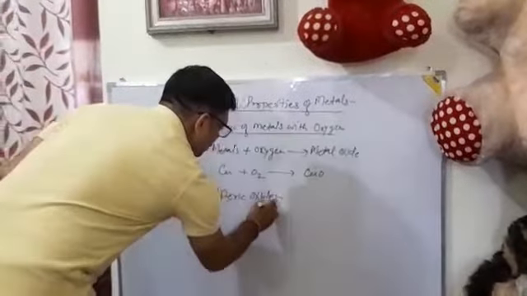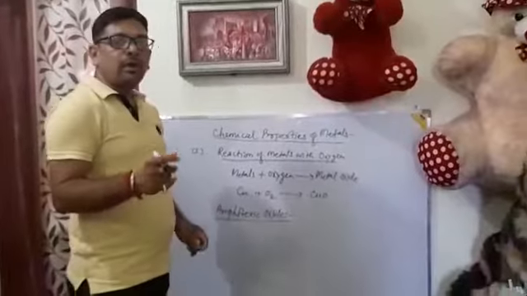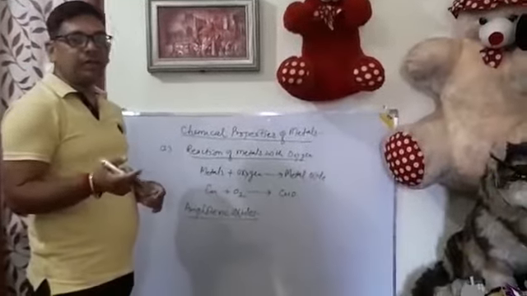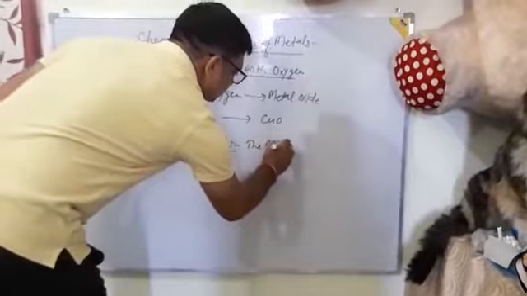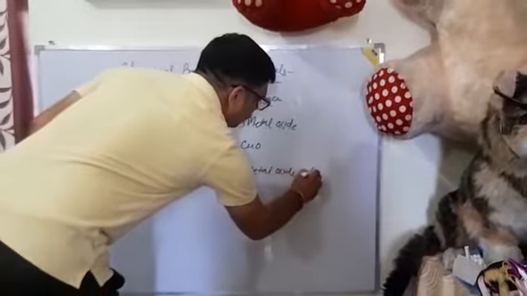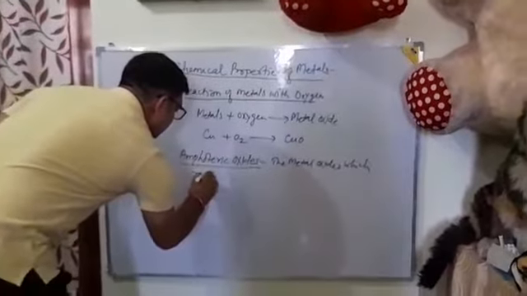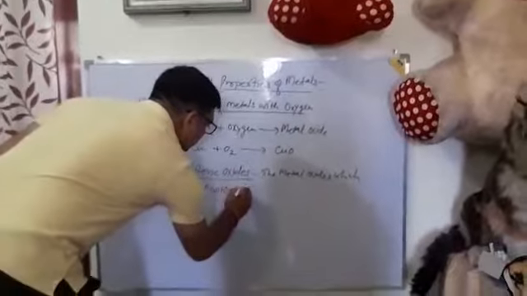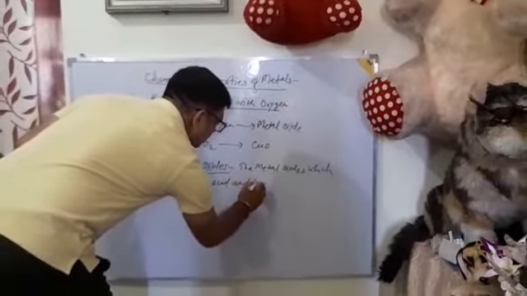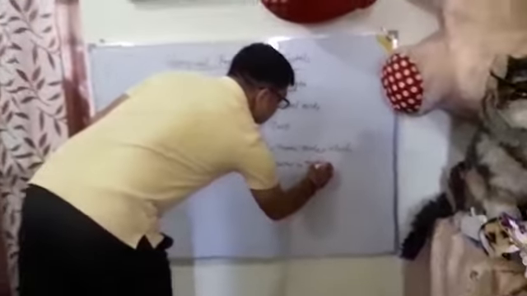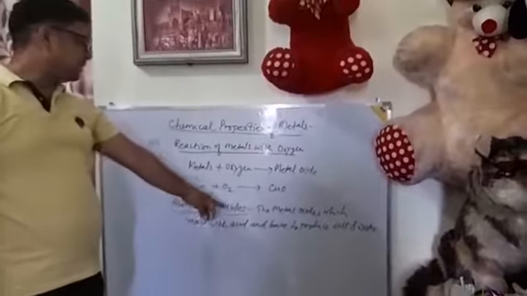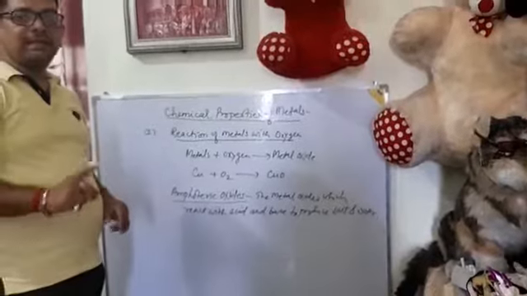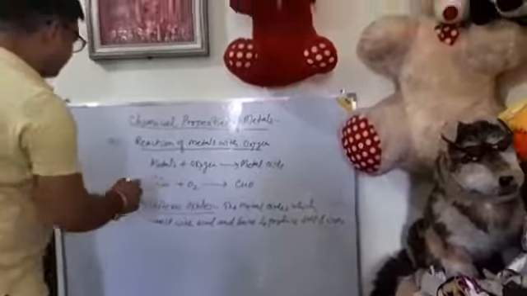The metal oxides which react with acid and base to produce salt and water are called amphoteric oxides.